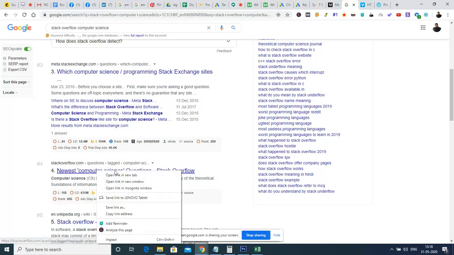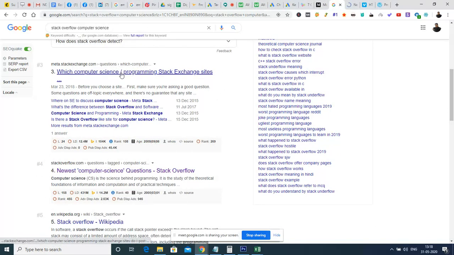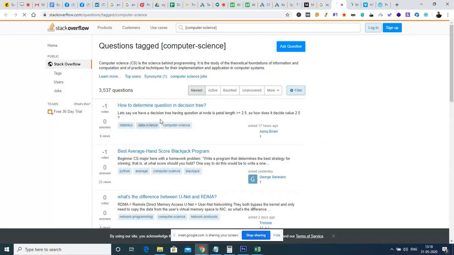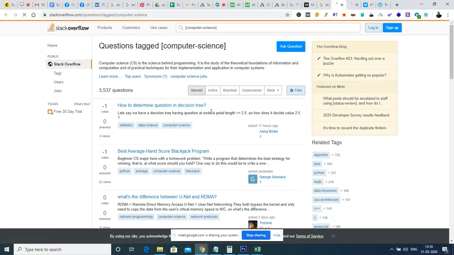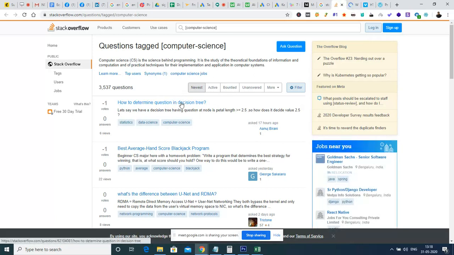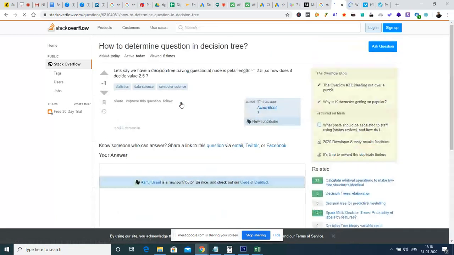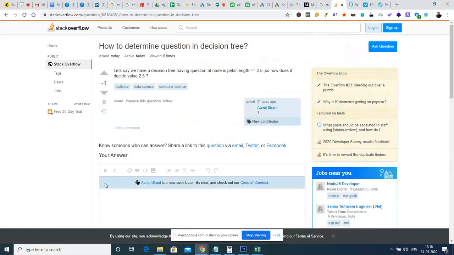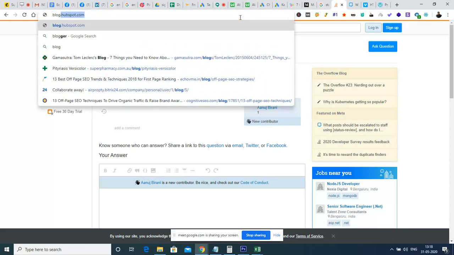The Stack Overflow questions tag is available here. Okay, so these are some of the discussion platforms where people discuss things online. What we have to do is find places where we can make comments. This is a place where we can give answers, but instead we have the option for commenting. For example, let me search for blog sites,